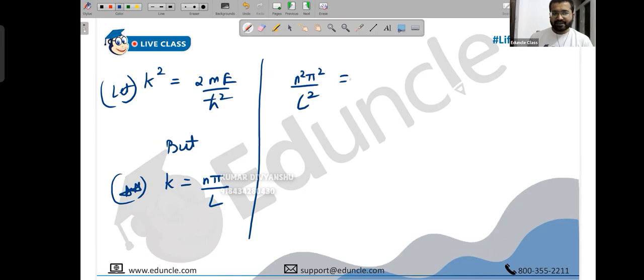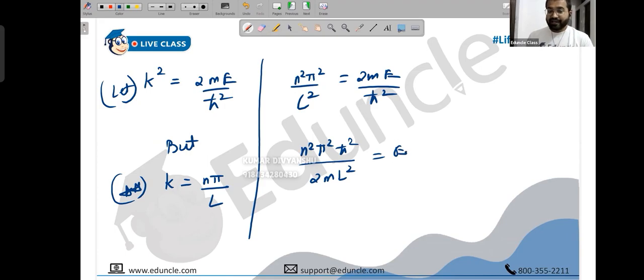So k square is n square pi square upon L square, and this is 2mE upon h bar square. So we got the answer: E equals n square pi square h bar square upon 2mL square. This is energy E. Here everything is constant except n, so energy is also a function of n. This is the energy eigenvalue.